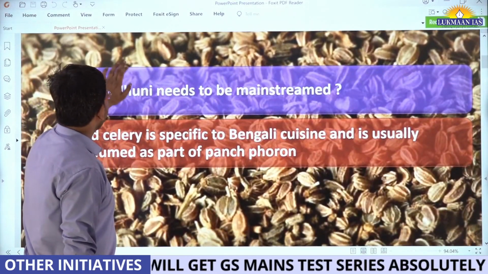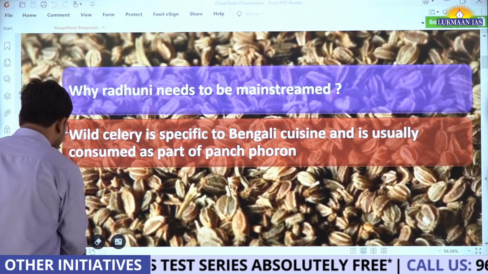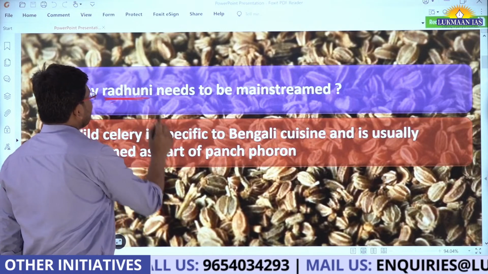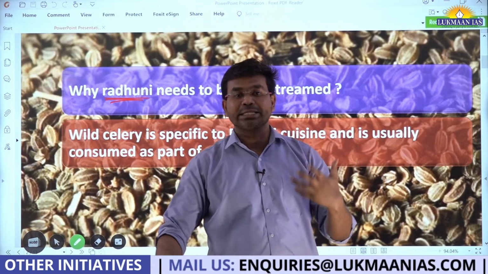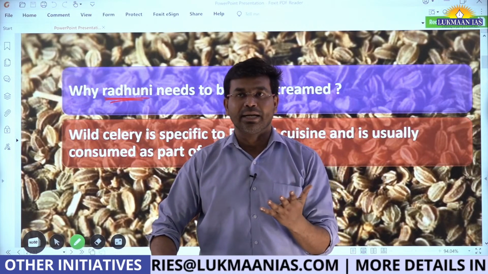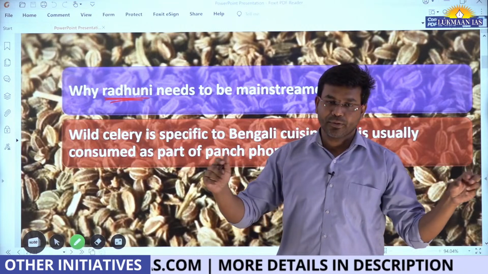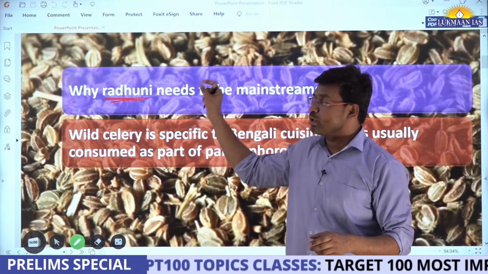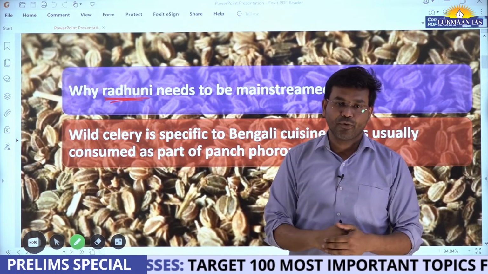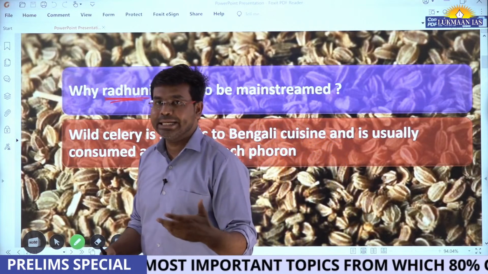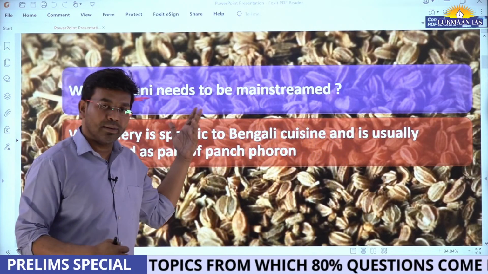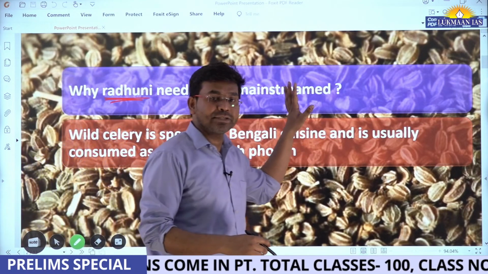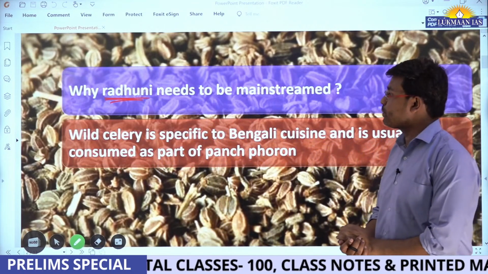Okay. So the first topic is about Radhuni seeds. We will understand what these are. Radhuni is used as a part of a spice. Spice means masala. You might know we have different types of ingredients when we prepare food, so we have different kinds of masala. Radhuni is also used as an ingredient in preparing food. It's a part of cuisine. Basically it is famous in Bengali regions like West Bengal or Bangladesh, where it is very famous and widely used by people.